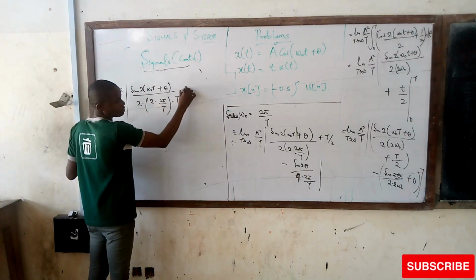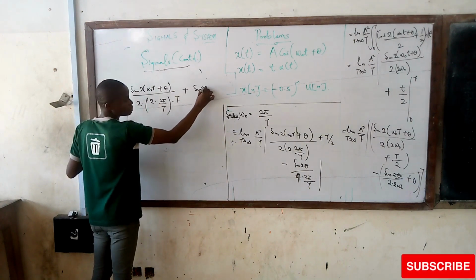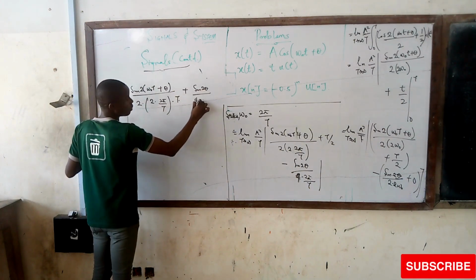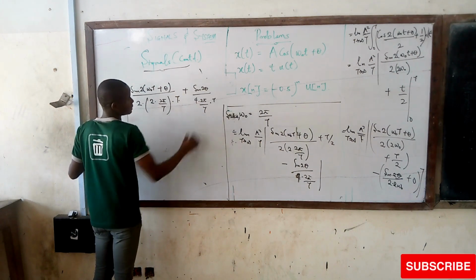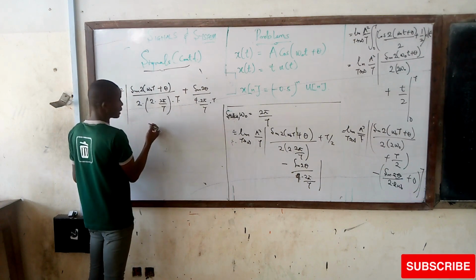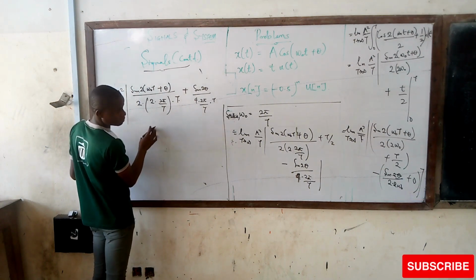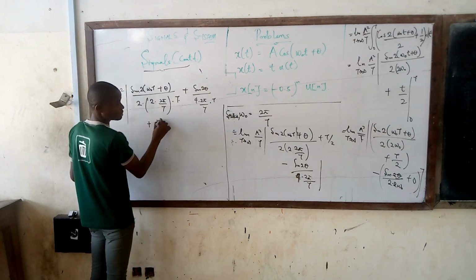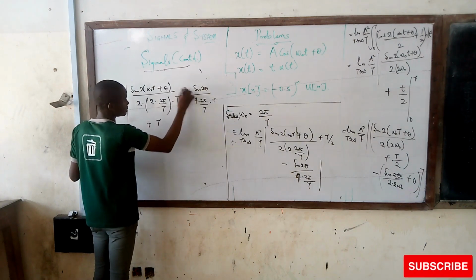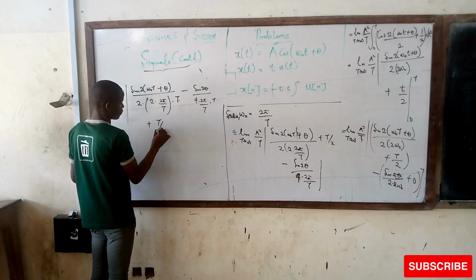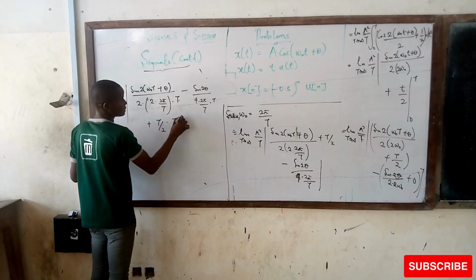Now t plus sine 2 theta over 4 multiplied by 2 pi over t multiplied by t again. Then we can add this to the also plus t, this is going to be minus, then this is going to be t over 2 multiplied by t again.